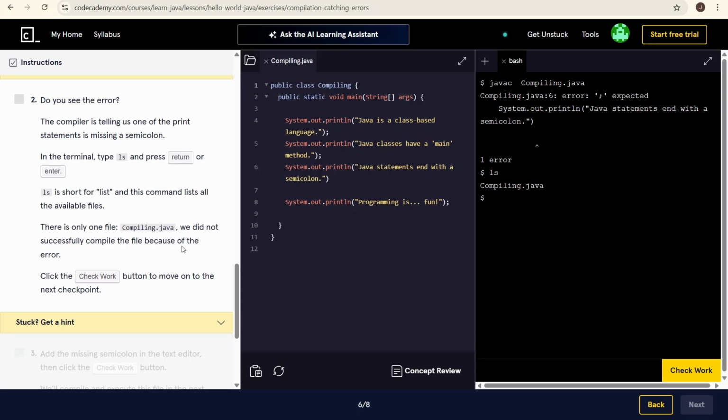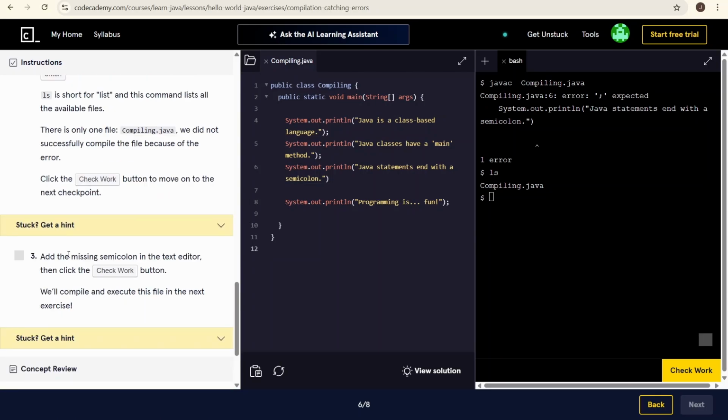We did not successfully compile the file because of the error. Click the check work button to move on to the next checkpoint. Okay. Add the missing semicolon to the text editor. Then click the check work button. We will compile and execute this file in the next exercise. Right here. Missed it here. Okay.